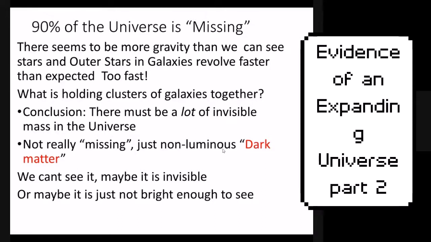Keep in mind, at some point in the past, they didn't even know that there was water on Mars. So keep an eye out. We'll probably figure out what dark matter actually is at some point. So we just can't see it. It may be invisible, maybe it's not. The thing is, we just don't have enough light to actually see it. It doesn't interact with light, or it's just not bright enough.